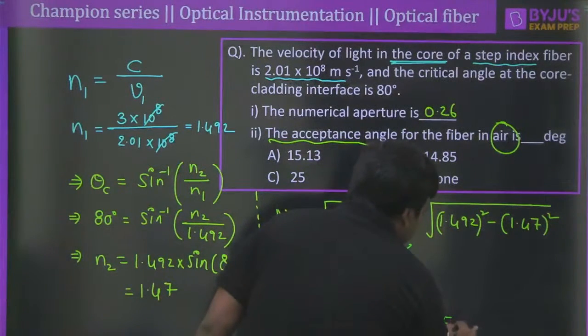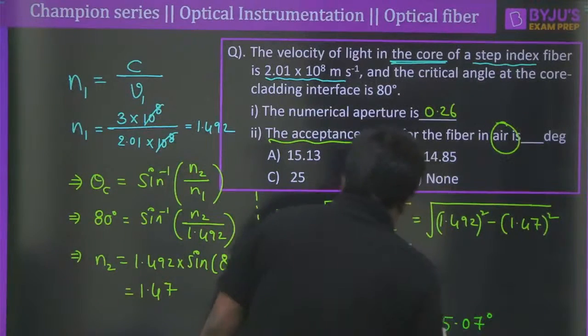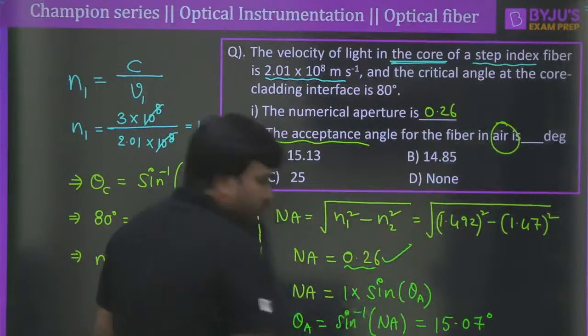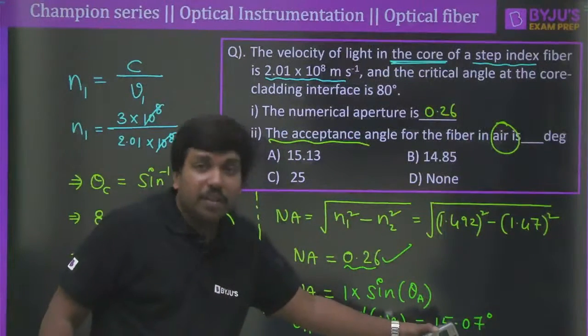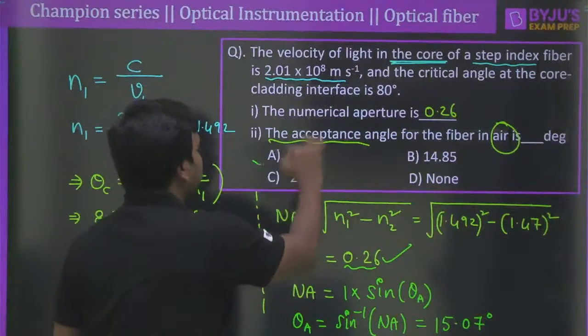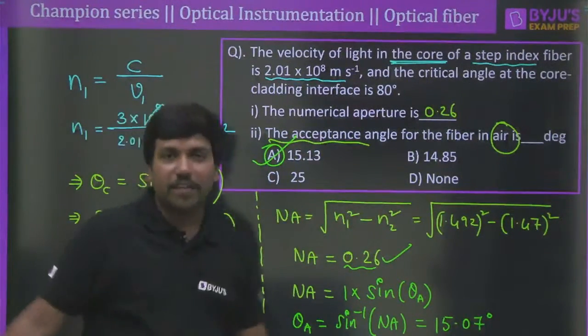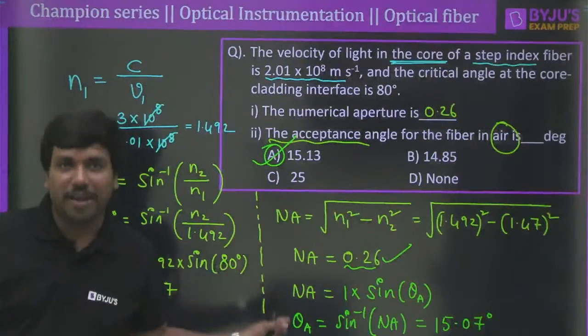Even I have taken some kind of approximation here, because it is not exactly 0.26, it is 0.255, something like that. If that is the case, maybe this answer may match with option A. So therefore option A is the correct answer with our approximations.